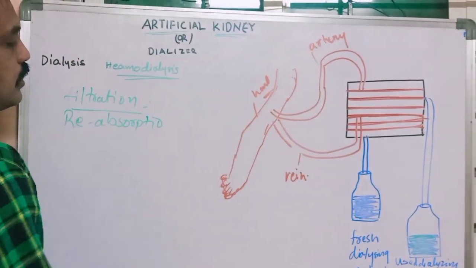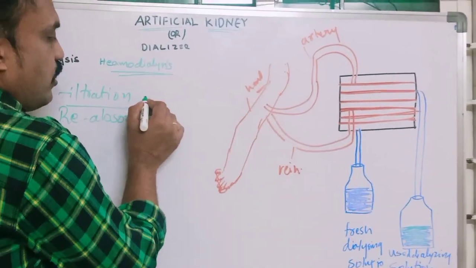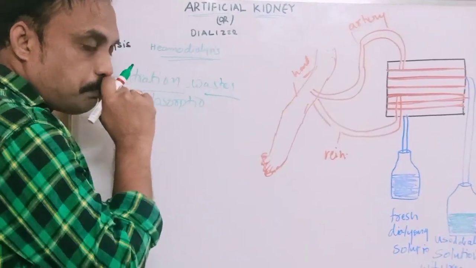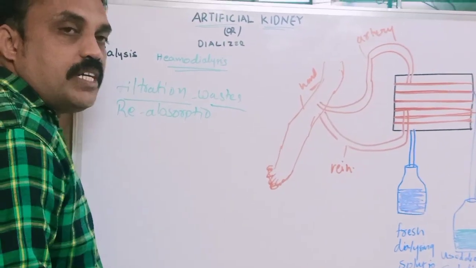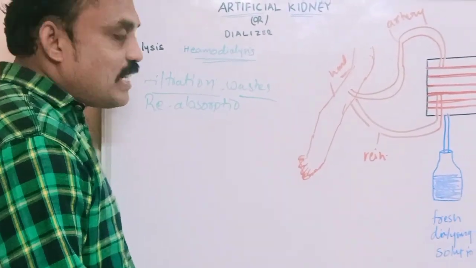What does it filter? The natural kidney filters the wastages. Wastages means nitrogen wastages and poisonous materials, which it sends outside the body by the process of excretion.